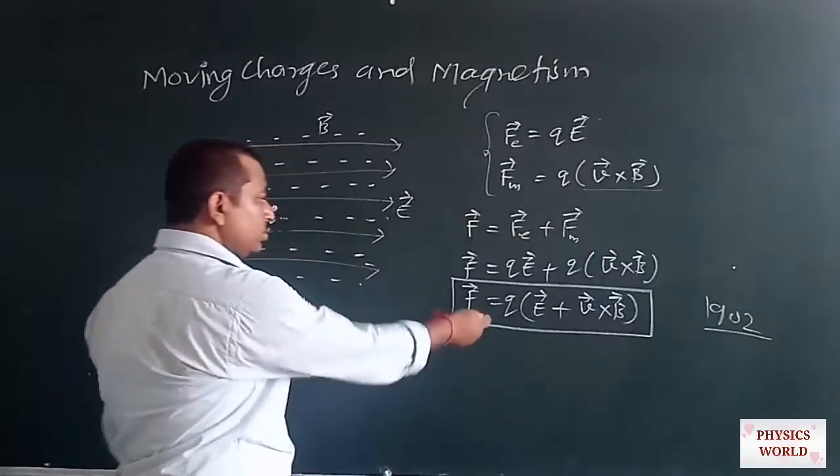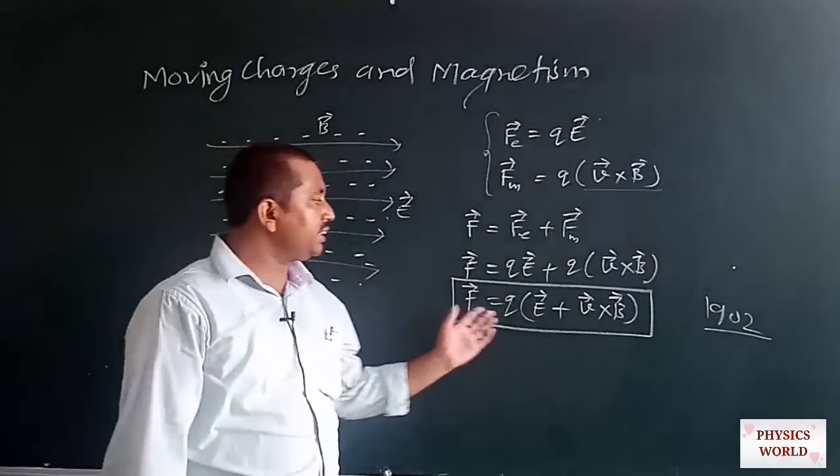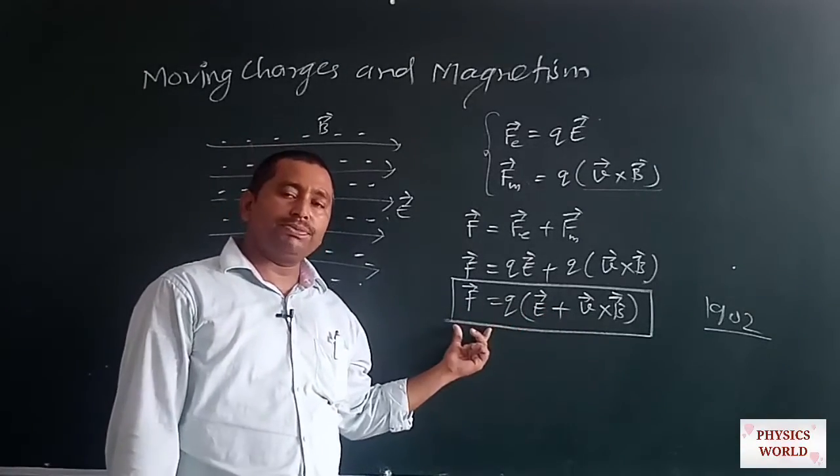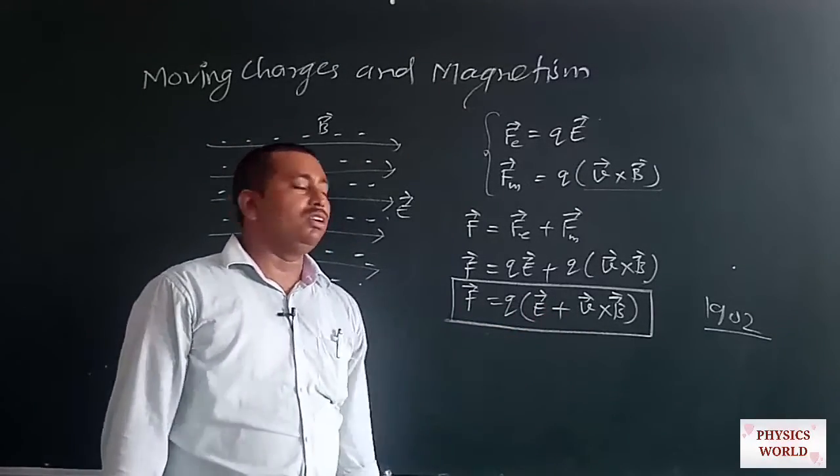So this force was named the Lorentz force because it was first introduced by Lorentz.